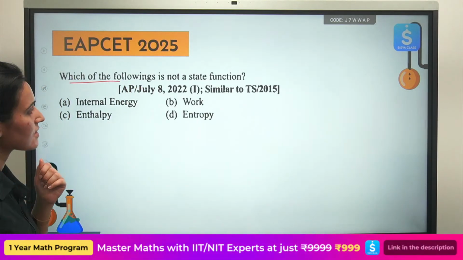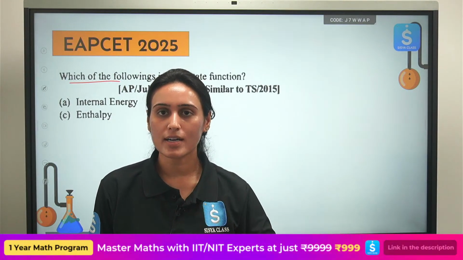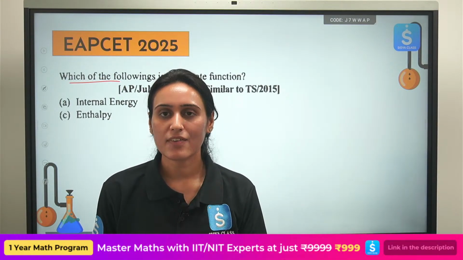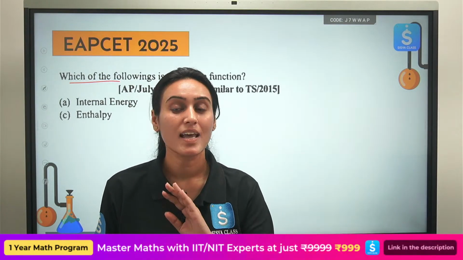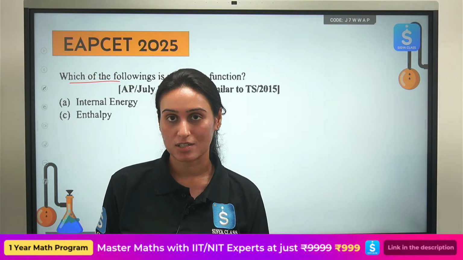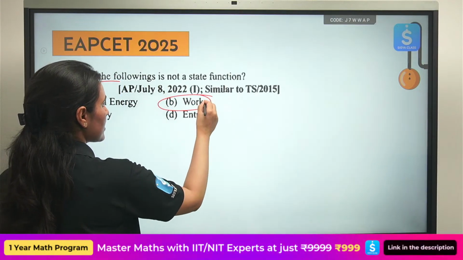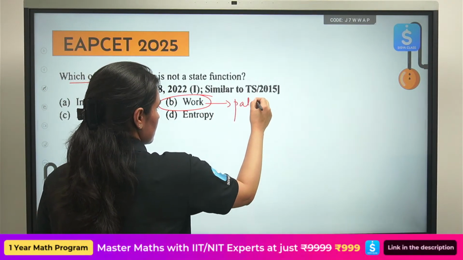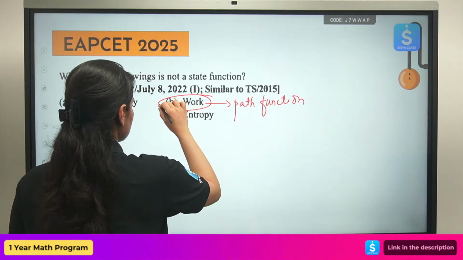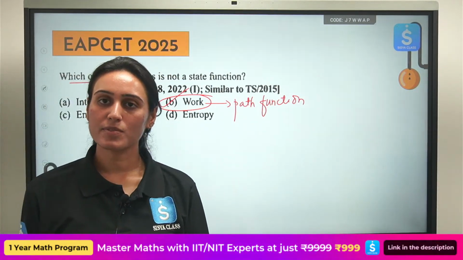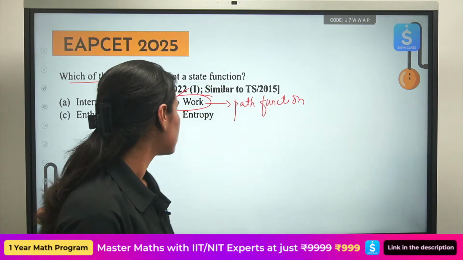Which of the following is not a state function? I told you, except work done and heat, every other thermodynamic quantity that will be asked to you in the question will be a state function. If you see work done or heat, it will become a path function. So your correct answer here will be option B. As simple as that. Such a simple question. Okay. Now, what is next?